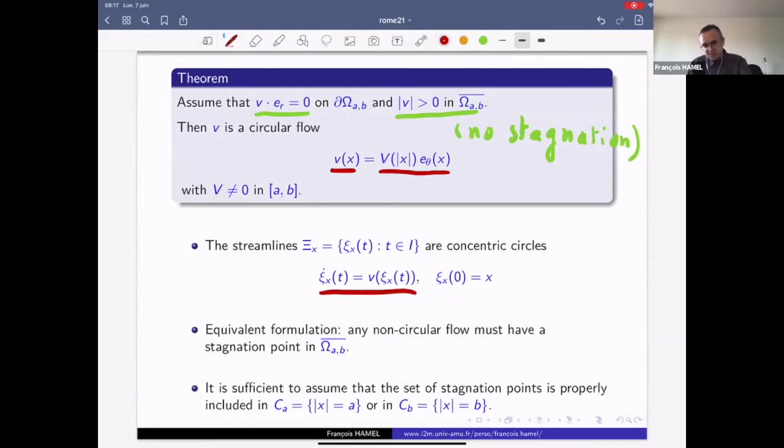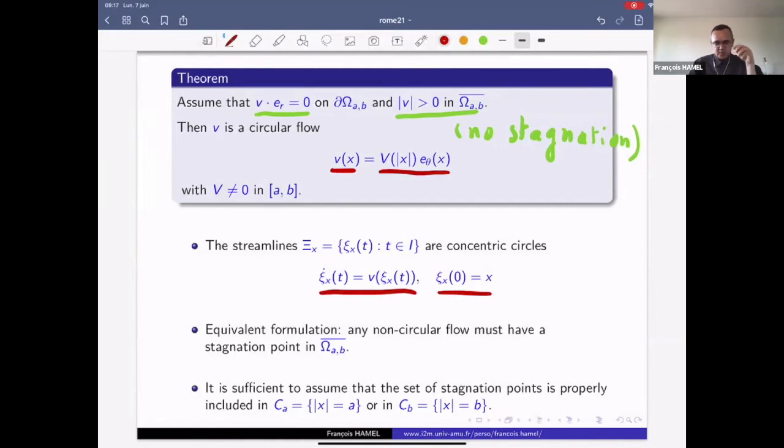For each x, there is a streamline C_x, which satisfies this ODE. And so the streamlines are all concentric circles.